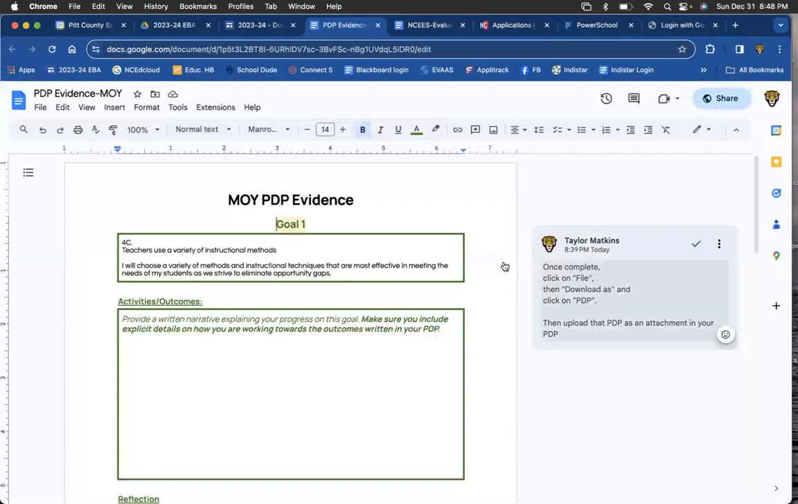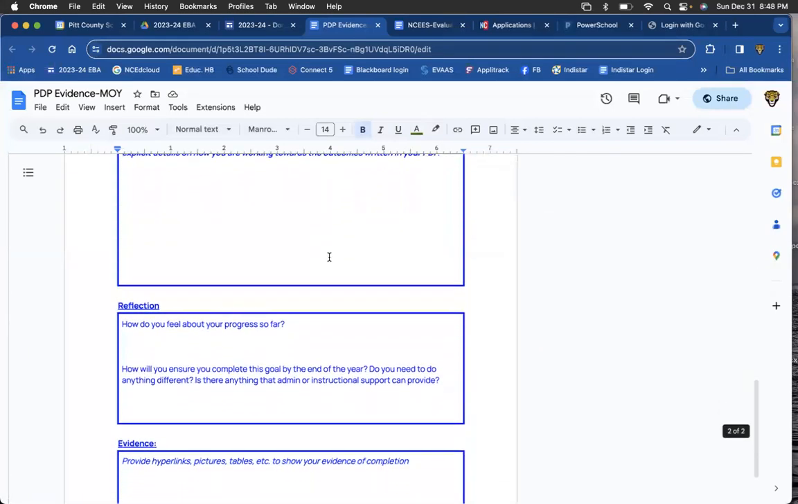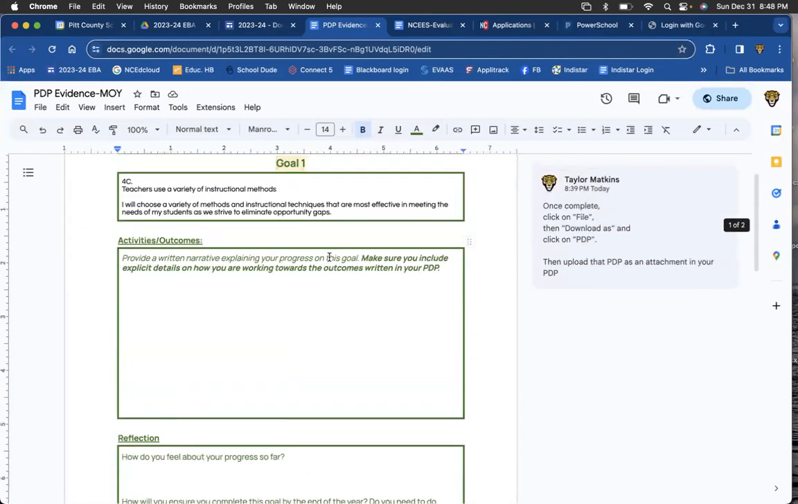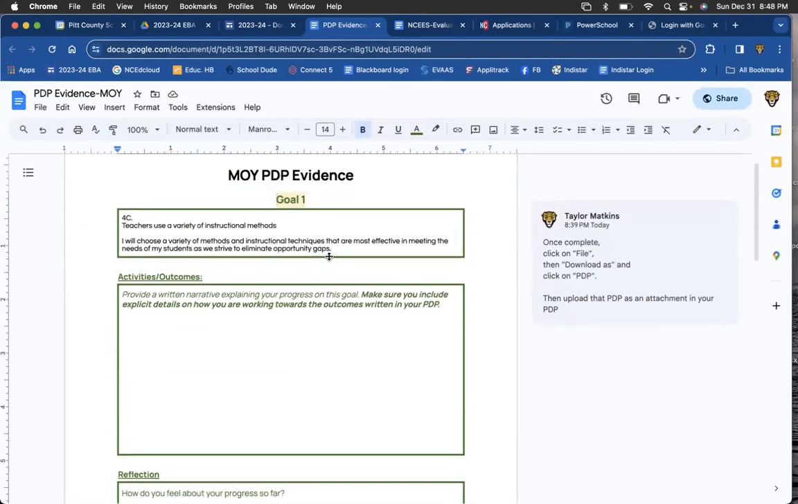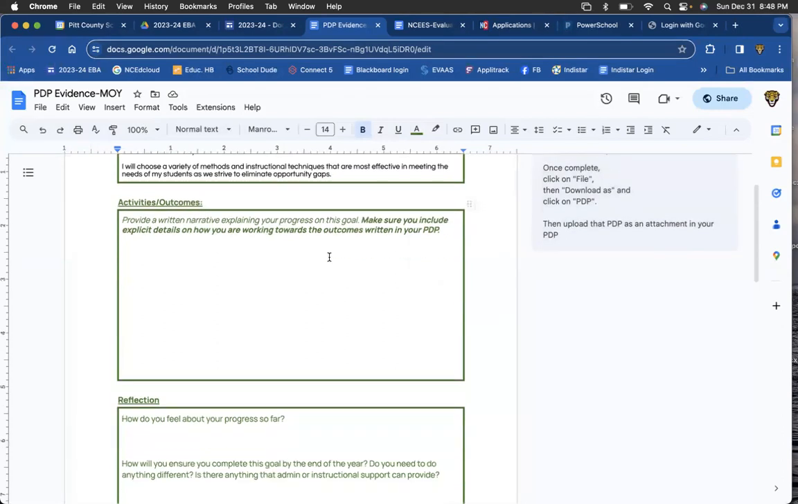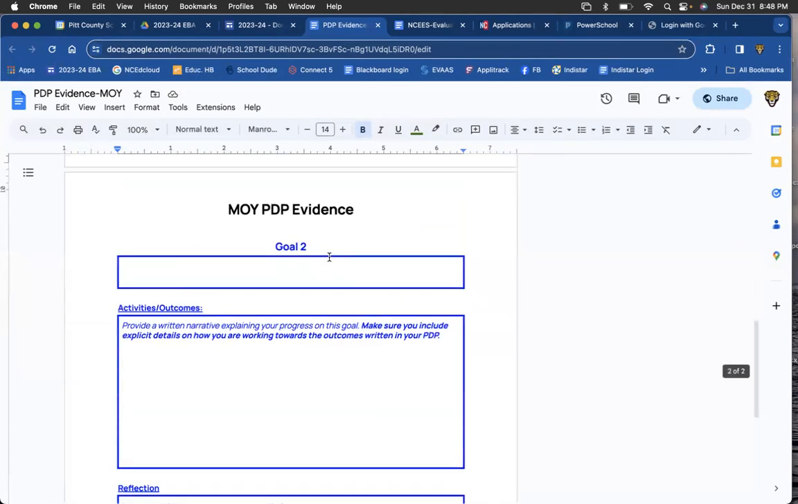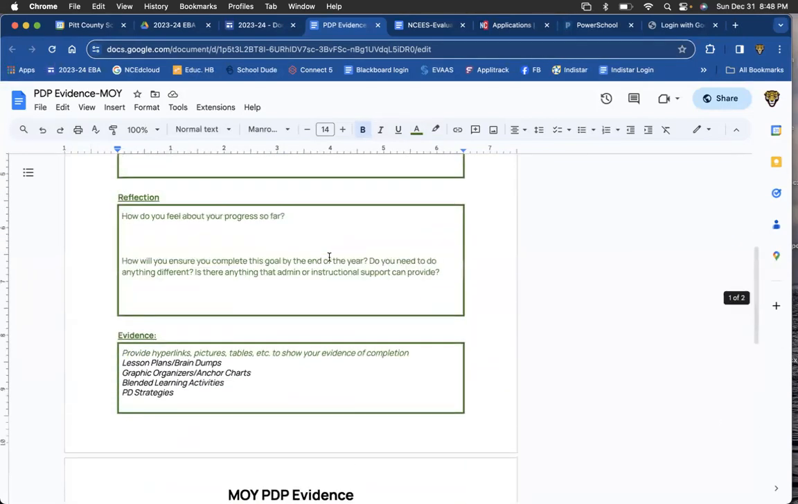As you see over here, when you click on this, you won't be able to edit it. You'll have to make a copy of it, but that's perfectly fine. I've started it off for you here, and after you make a copy, you can type things in. There are 2 pages to this. Of course, once you start typing, it's going to go a little bit more than 2 pages, but that's okay. One page is for your first goal, and the second page is for the second goal that you came up with.